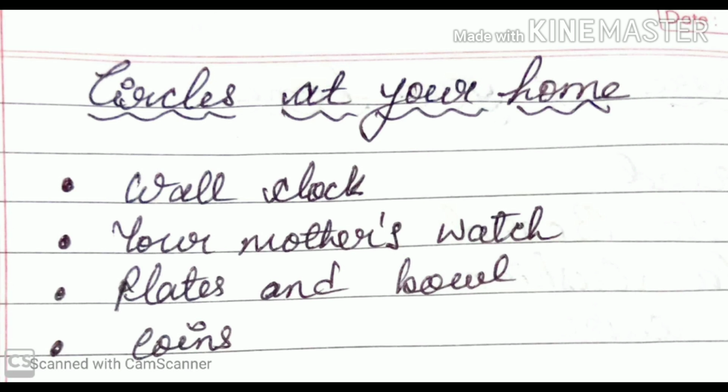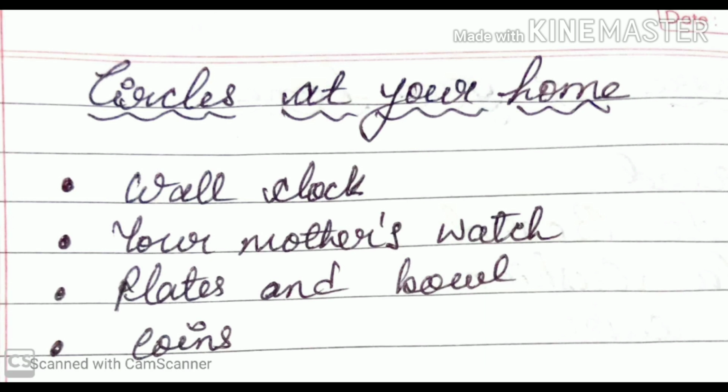Okay, the second, what you see? The second is your mother's bangle, which your mother wears. It is also circle in shape. The third one is plates and bowls in which we eat and drink soup.